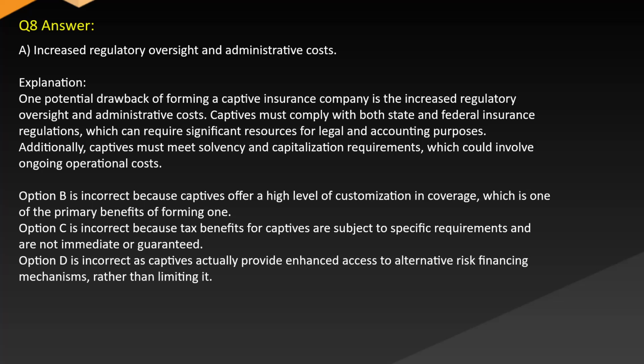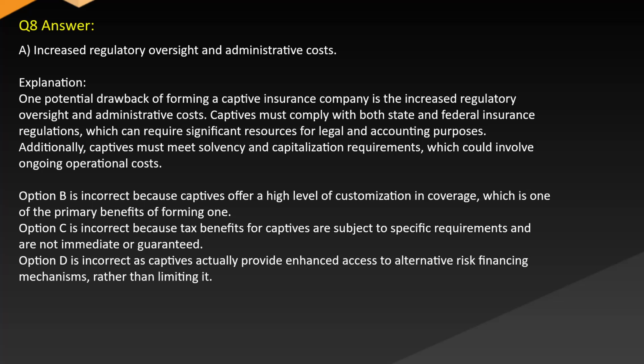Explanation: One potential drawback of forming a captive insurance company is the increased regulatory oversight and administrative costs. Captives must comply with both state and federal insurance regulations, which can require significant resources for legal and accounting purposes. Additionally, captives must meet solvency and capitalization requirements, which could involve ongoing operational costs.